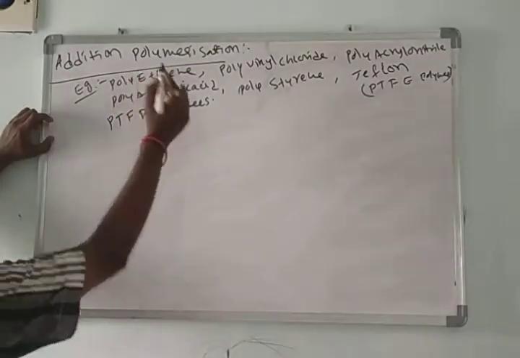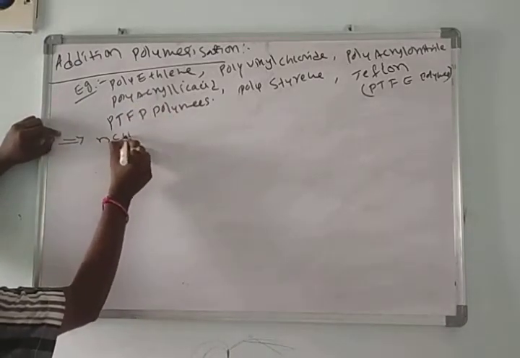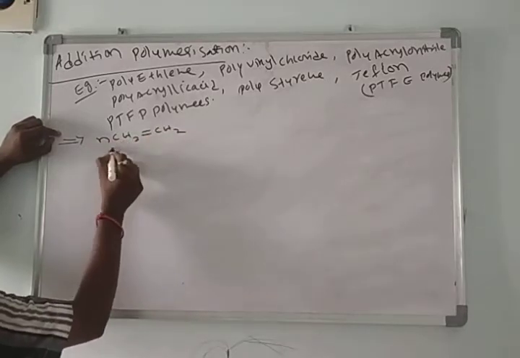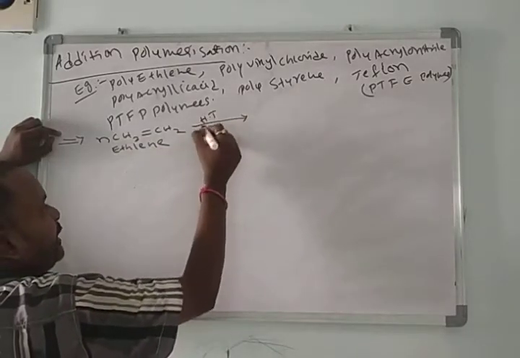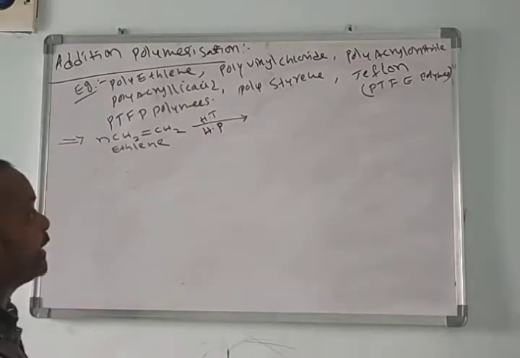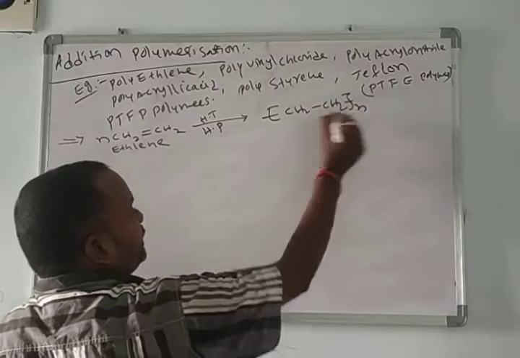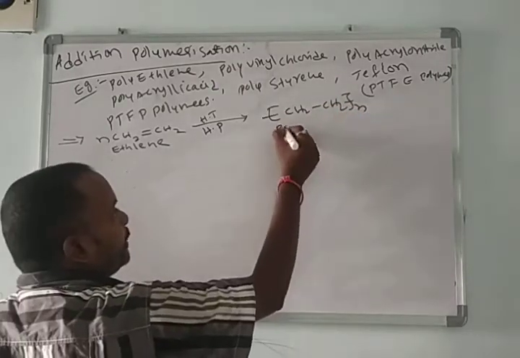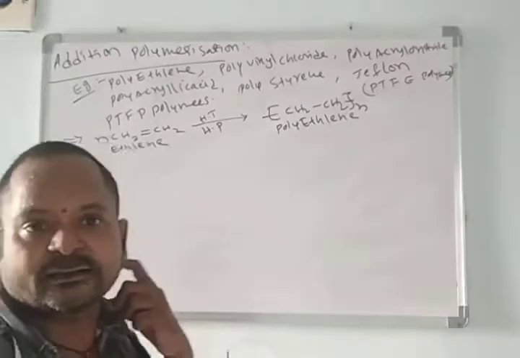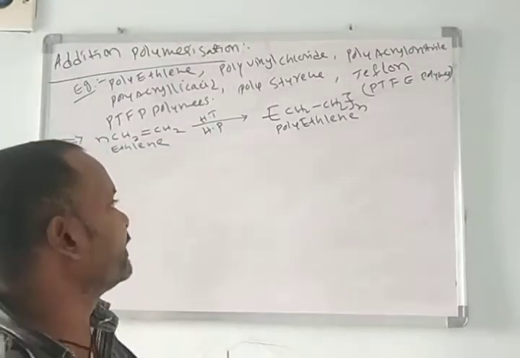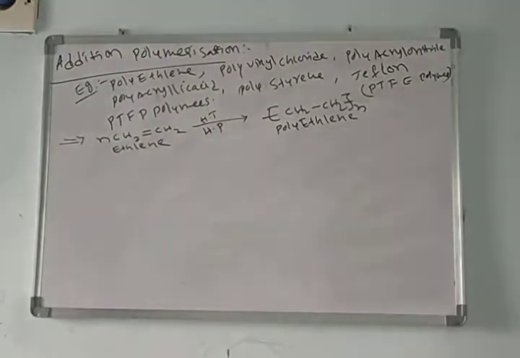Okay, here is how we prepare polyethylene. Preparation of polyethylene: take a number of ethylene molecules, CH2 double bond CH2, we call this ethylene. These involve in addition polymerization at high temperature and high pressure and form polyethylene. There are so many polyethylenes: high density polyethylene, medium density polyethylene, and low density polyethylene. It is used in various plastic products.